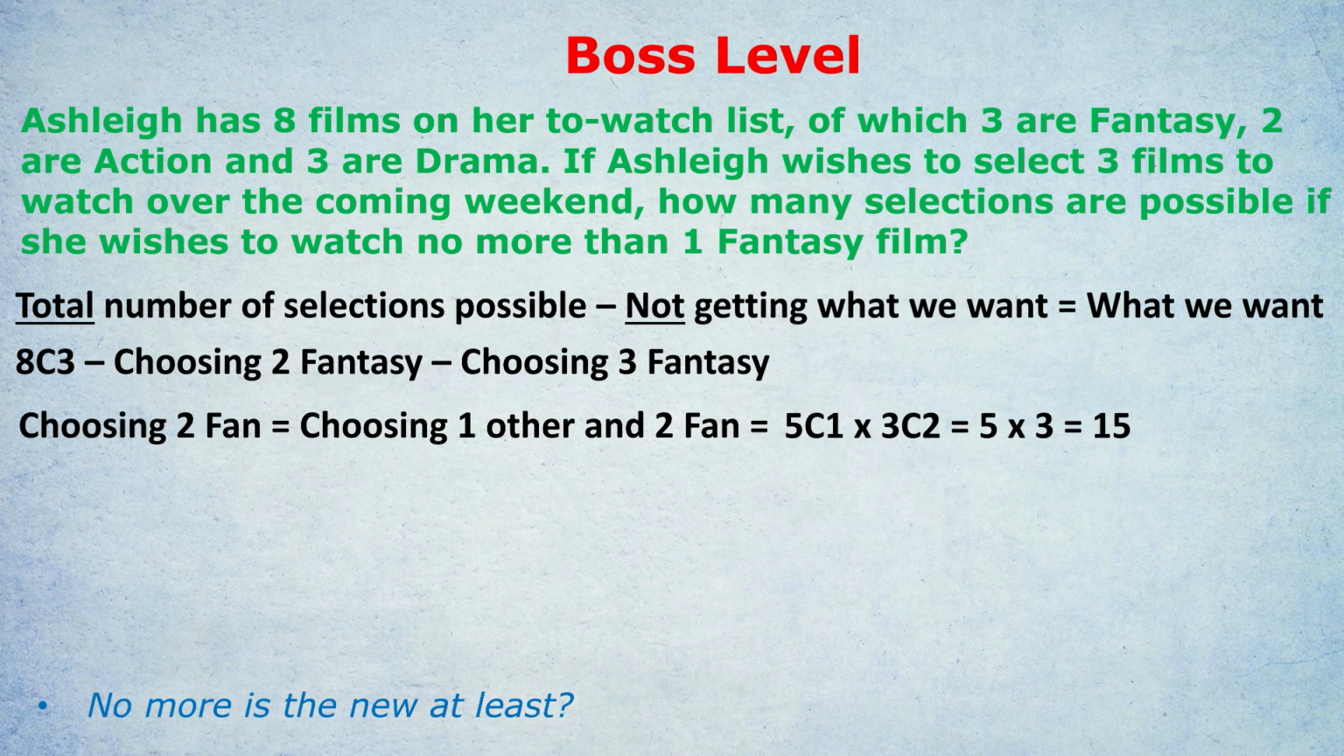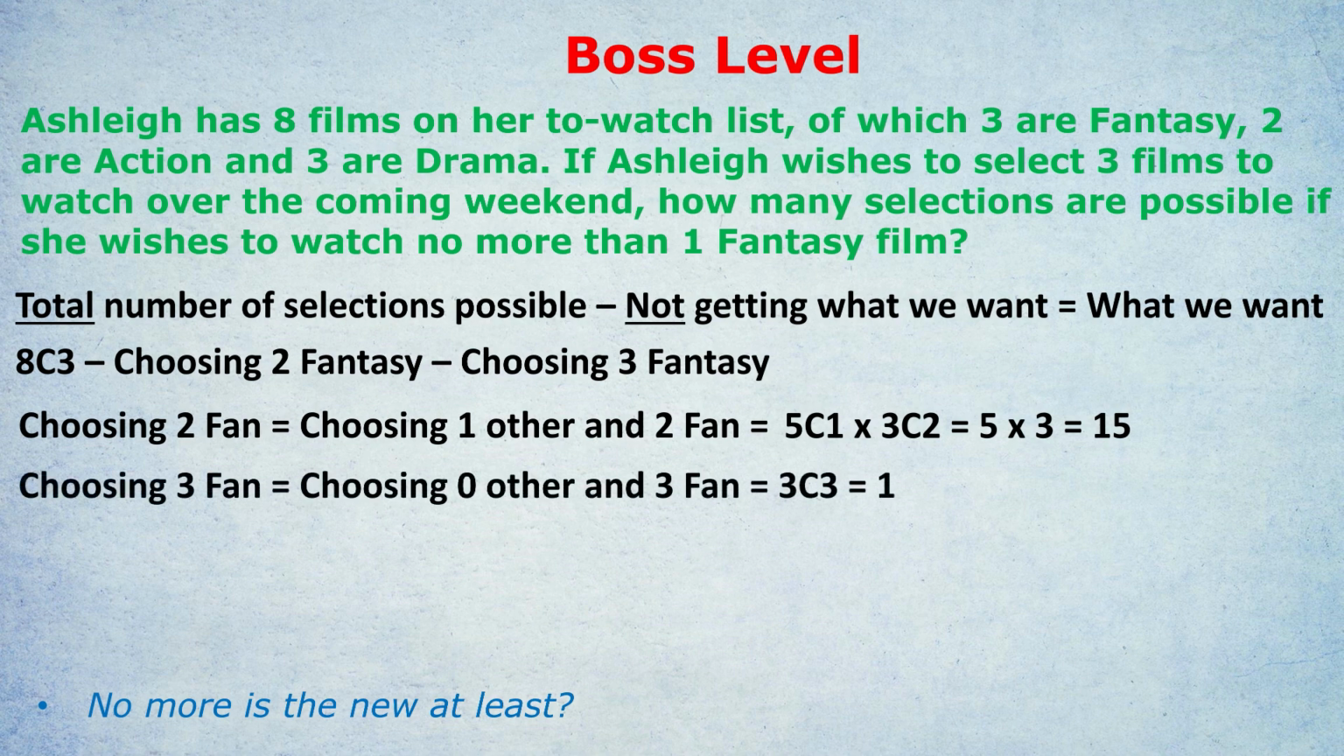So that's the first failure we've worked out cleanly and nicely. The second failure is choosing 3 fantasy. Choosing 3 fantasy means choosing 0 other and 3 fantasy. So the 0 other is, we don't need to work anything out. 3 fantasy is out of 3 fantasy in total, and 3 choose 3, whenever it's the same, it's just 1. So that's 1. Those are the 2 failures.